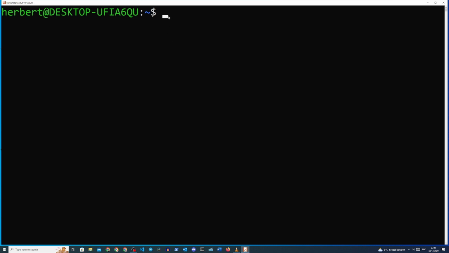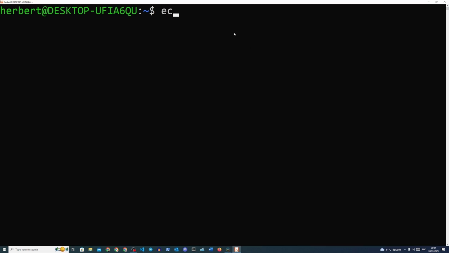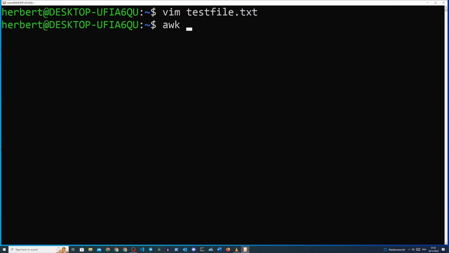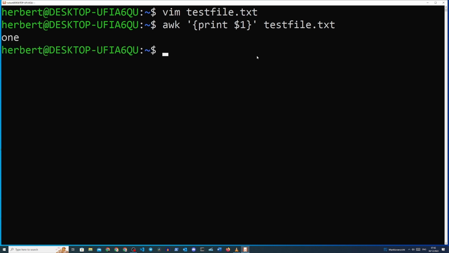Let's have a look at how we can filter through a simple text file with AWK. We first create a test file which contains 3 words separated by a space. Once we created that file, we can put AWK to work. Type in AWK, single quote, open the curly brackets, print $1, close curly brackets, single quotes, space, the name of our test file. We will see that the $1 acts as a placeholder for the first item in the text file.